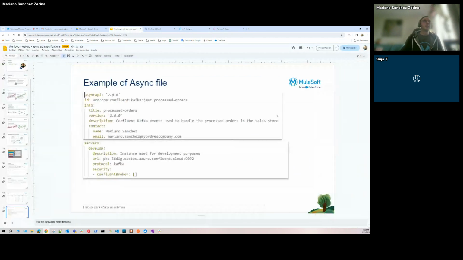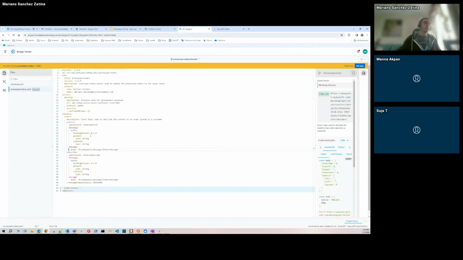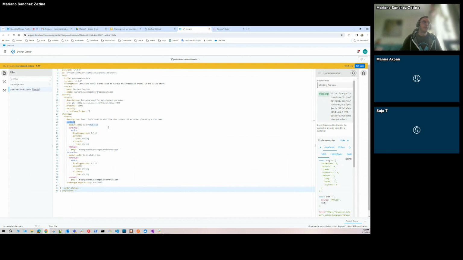If I go back to my diagram, here I have the order topic and the sales application is publishing the order, okay? But the order processing service is consuming the order topic. So I want to put both kinds of operations here. I have an operation ID for my publish operation in my orders topic.